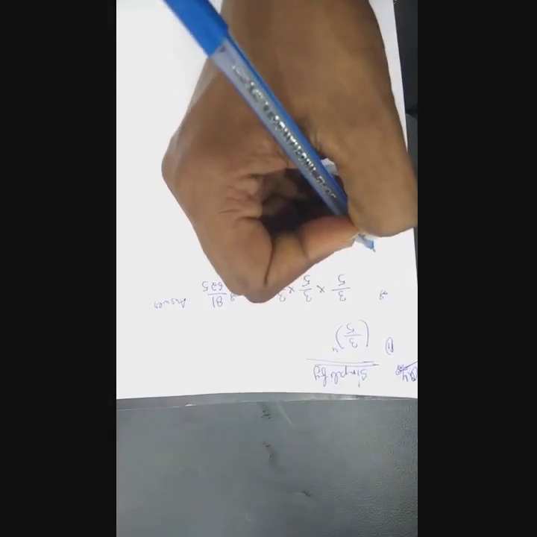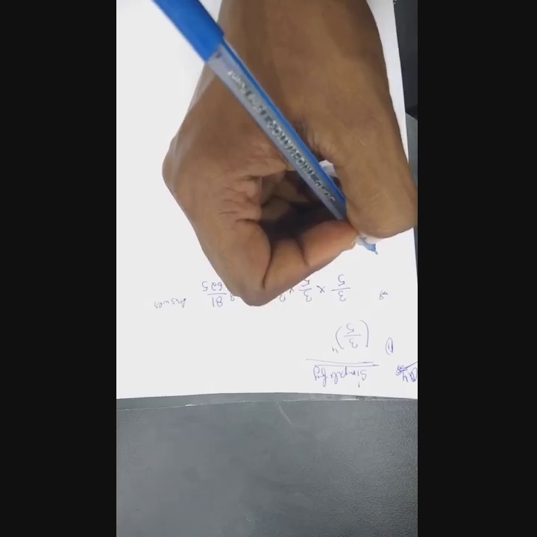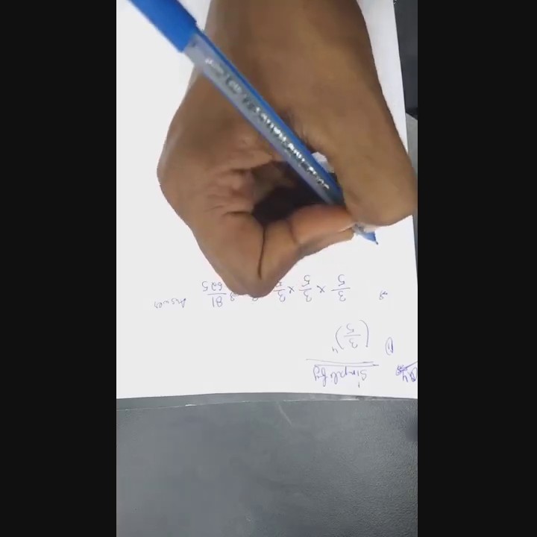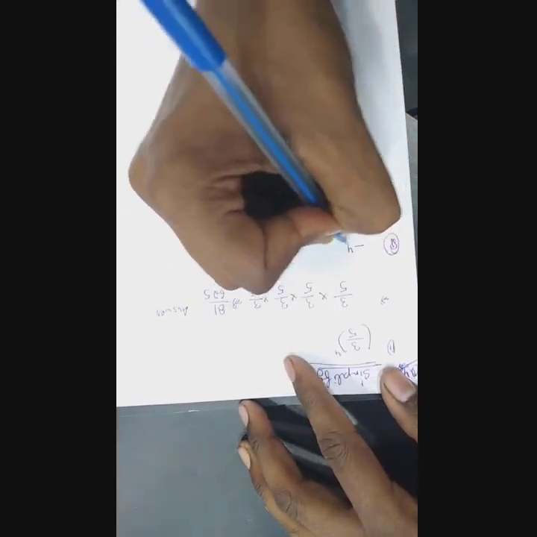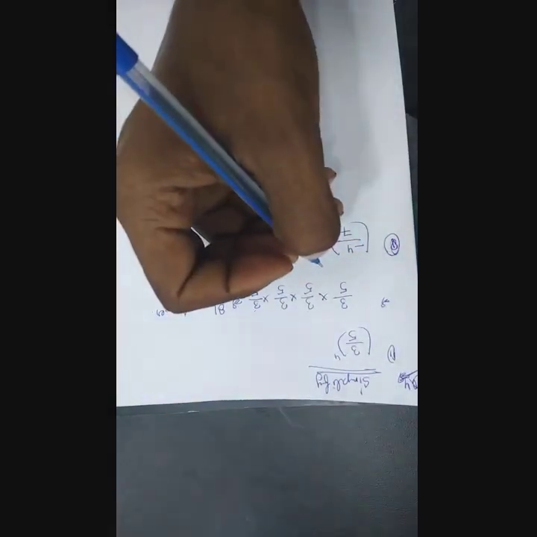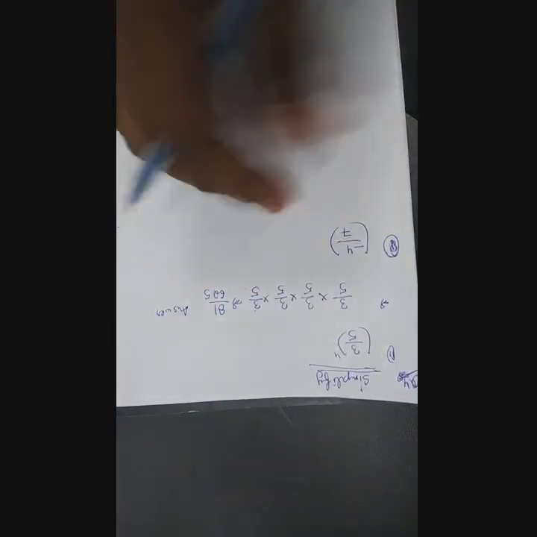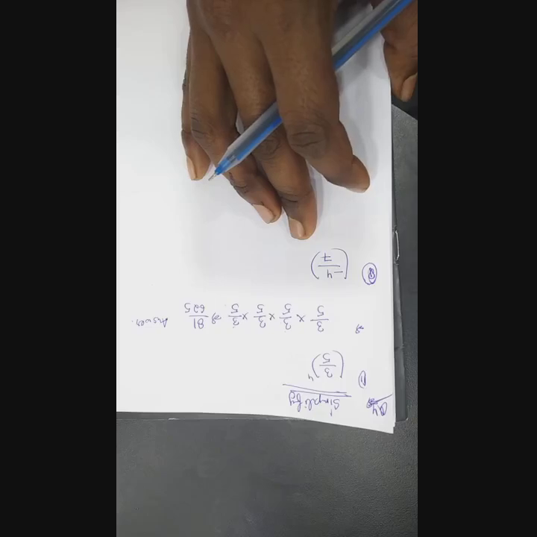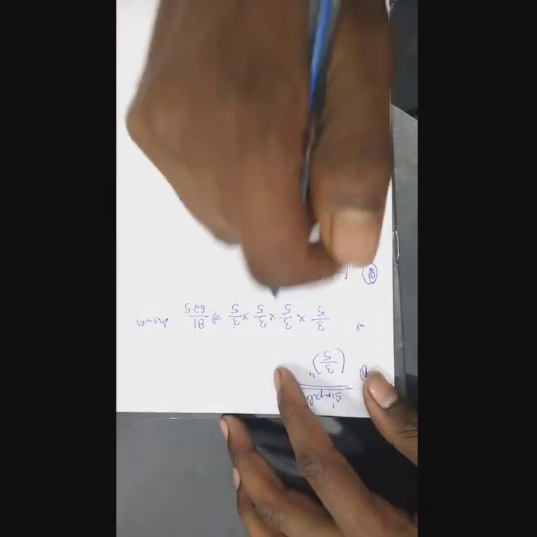After this comes the second question, question number 4, second part, which is minus 4 upon 7. Is that clear? Minus 4 upon 7. Now there is nothing to worry about, you simply multiply it.